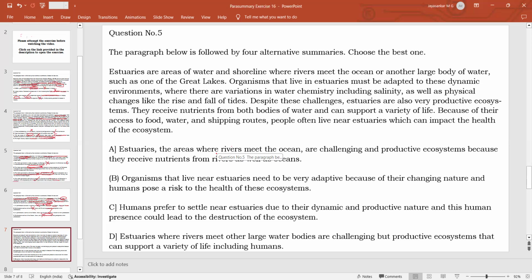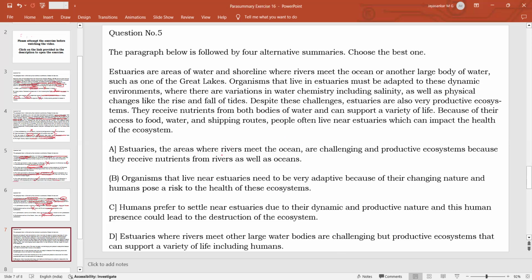And because of its dynamic nature and because of the variety of food available, humans are also preferring to settle near estuaries, but that is again causing a problem with the health of the estuary, because wherever people are there, they will destroy the system that we know. So, because of that, it impacts the health of the ecosystem. This is what the passage is saying.